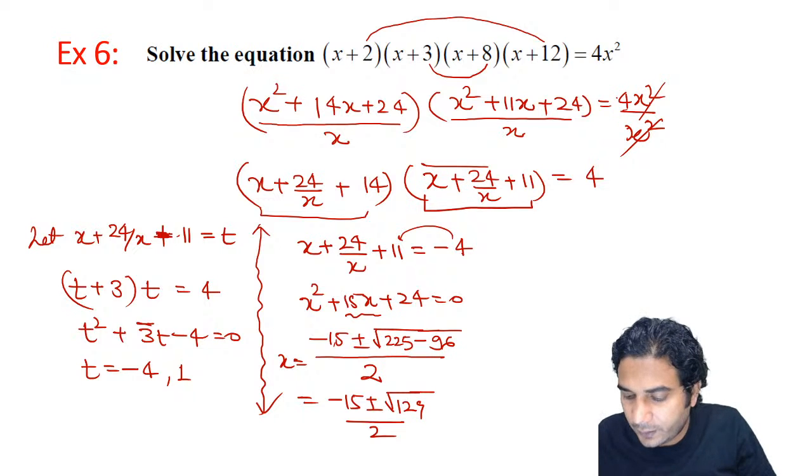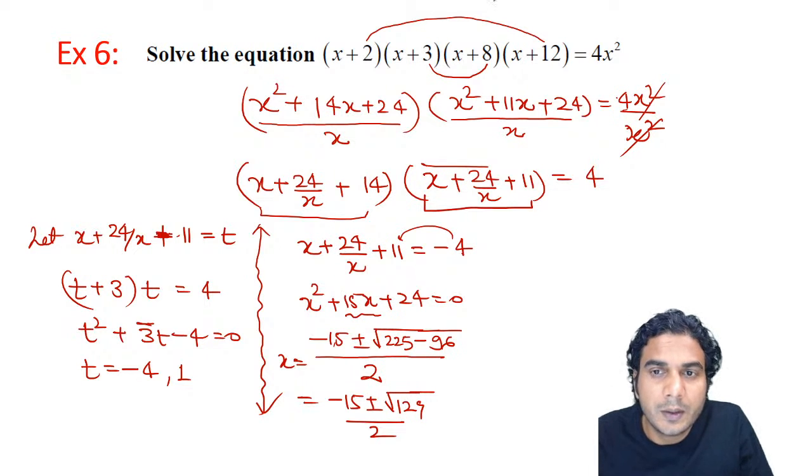Now we have another quadratic also. Let's solve that one also. Let me also check the calculation once. So x plus 24 upon x plus 11 is equal to t, and t plus 3 into t is equal to 0, so t square plus 3t minus 4, so t is minus 4 and plus 1. All right, so perfect.